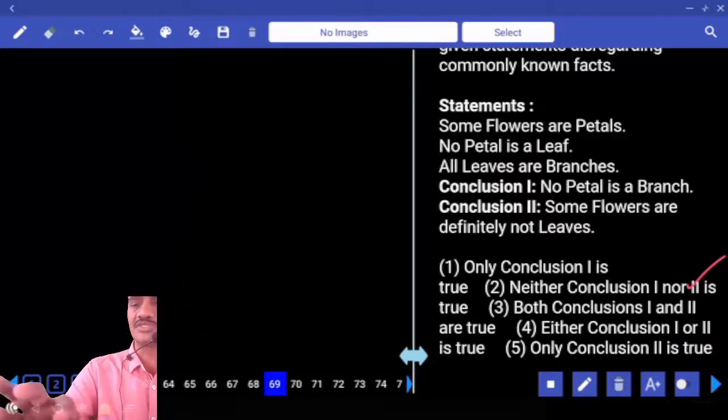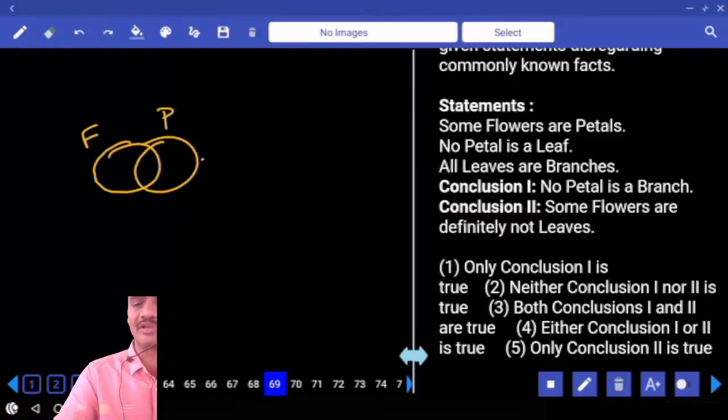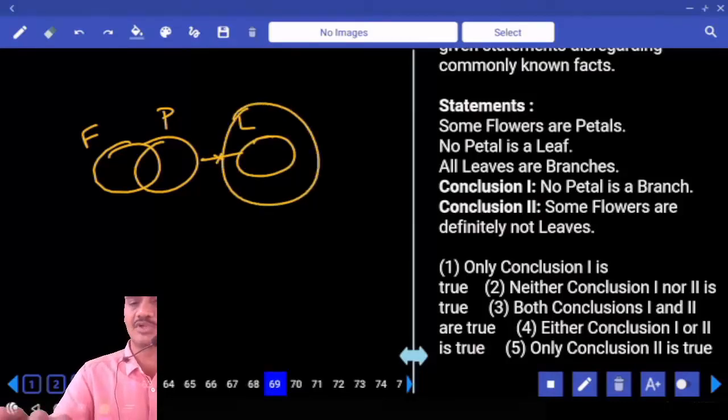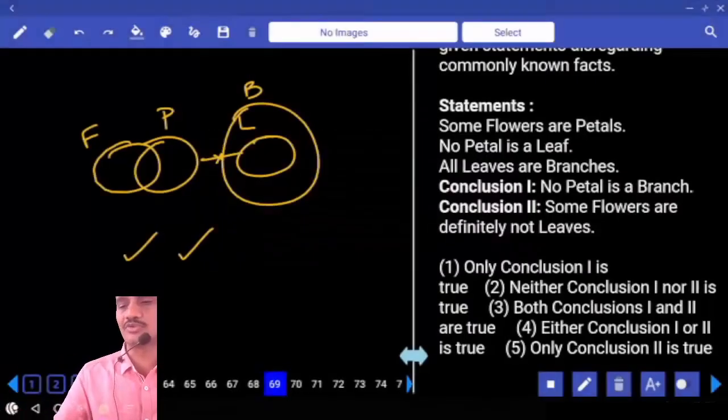Then coming to the 69, some flowers are petals. Now, these are the flowers that are petals. And no petal is a leaf, no intersection between petal and leaf. And all these leaves are what? All these leaves are branches. And no petal is a branch. Branch is here, petal is here. That is definitely true. And some flowers are not leaves. No flower is a leaf, so some flowers are not leaves is also true. Both the conclusions that are true are negative conclusions.